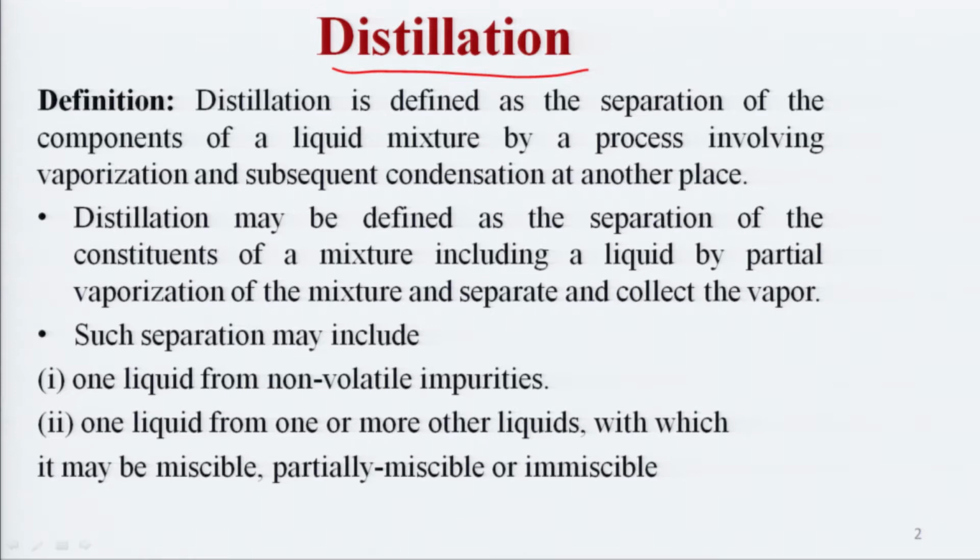This vapor is passed through the condenser, and from the condenser it is collected into the receiver. Such separation includes one liquid from non-volatile impurities, one liquid from one or more liquids, such as miscible liquids, or partially miscible liquids, or immiscible liquids.